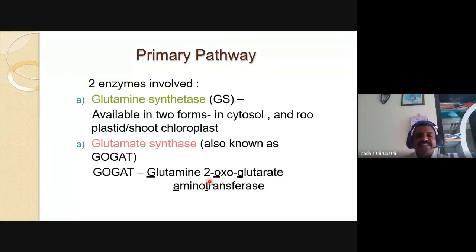GS-GOGAT: GS means glutamine synthetase, and the second enzyme is glutamate synthase. So these are the two sequential enzymes. Glutamine synthetase means GS, glutamate synthase means GOGAT, and the complete abbreviation is glutamine 2-oxoglutarate aminotransferase.